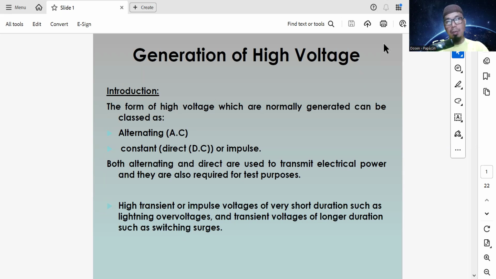So, for the transmission system, we use high voltage in the form of alternating current. What is the advantage if we use alternating current as a transmission voltage?